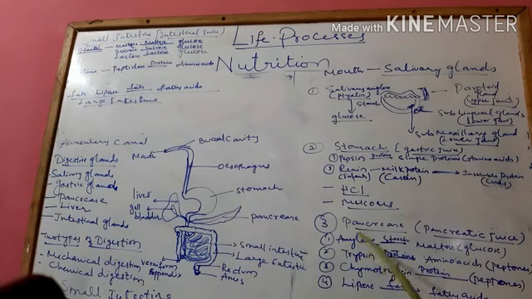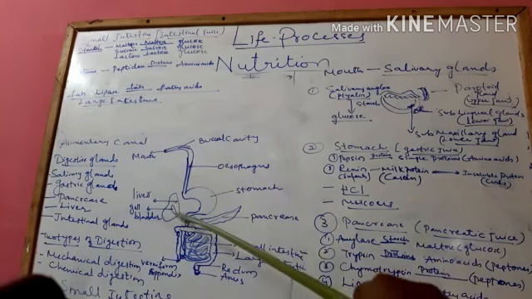Amylase, which you have to remember, wherever amylase is, right from the mouth, converts starch into glucose. Then trypsin, an enzyme which converts proteins into simple proteins, that is amino acids or peptones. Then chymotrypsin, which converts proteins into peptones. And then lipase, which converts fats into fatty acids. So these are the enzymes found in the pancreatic juice.